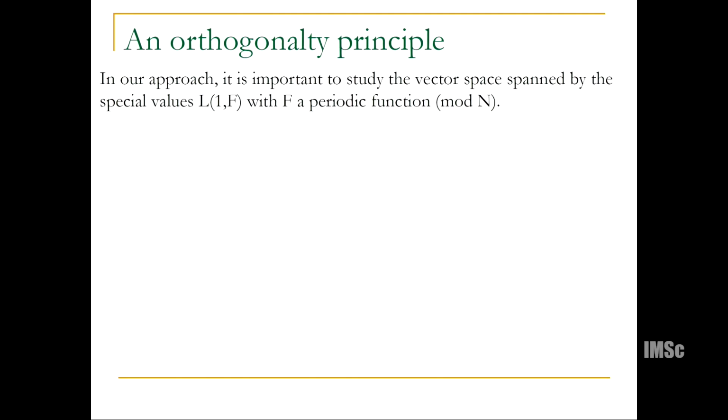So what is that? Well, it relies on an orthogonality principle. It is important to study the vector space spanned by the values. So there's another new ingredient from the Baker–Birch–Wüstholz approach: you need to study what kind of vector space is spanned by the special values. And for those of you who know cyclotomic theory, you know that L(1,f) is actually a linear combination of essentially cyclotomic units. So this is an important idea.